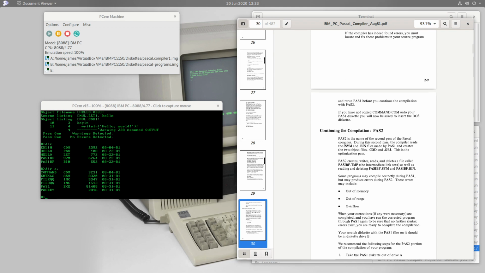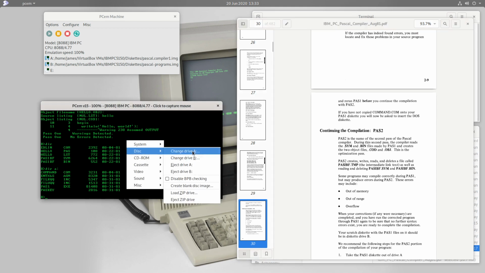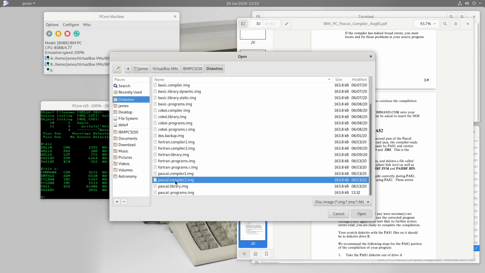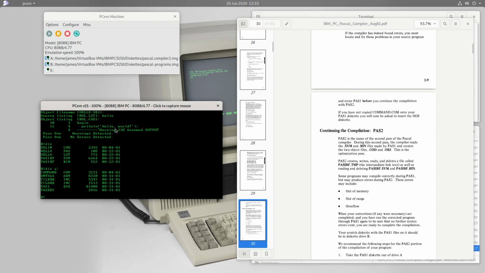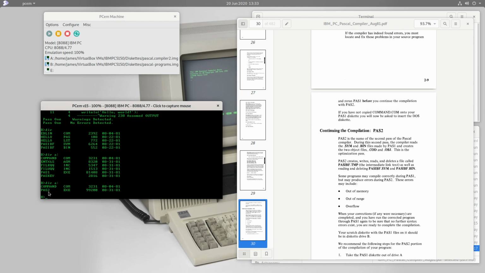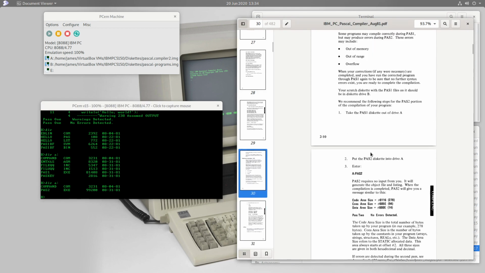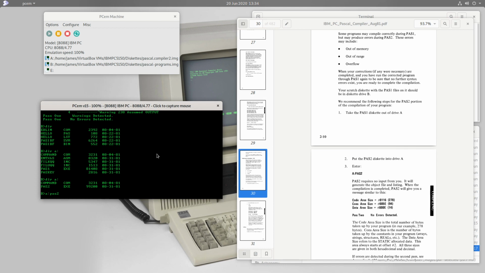So let's start with pass2 here. We need to change the drive now and put the Pascal second pass compiler in the drive. Now if we look at what's on that diskette, we see there's a pass2, and we can simply run that. It's probably explained here somewhere. Yep. So let's do that. Pass2.